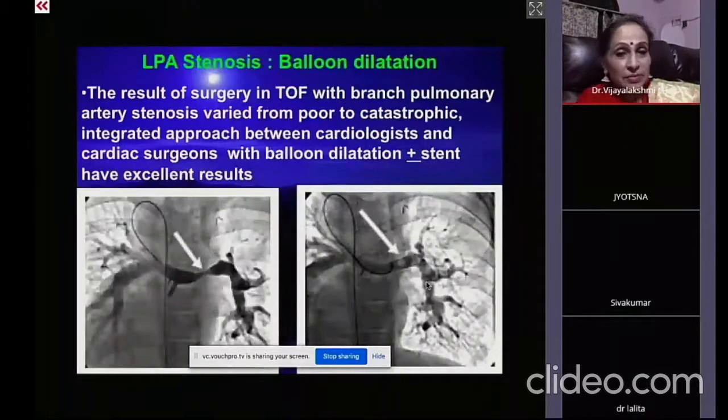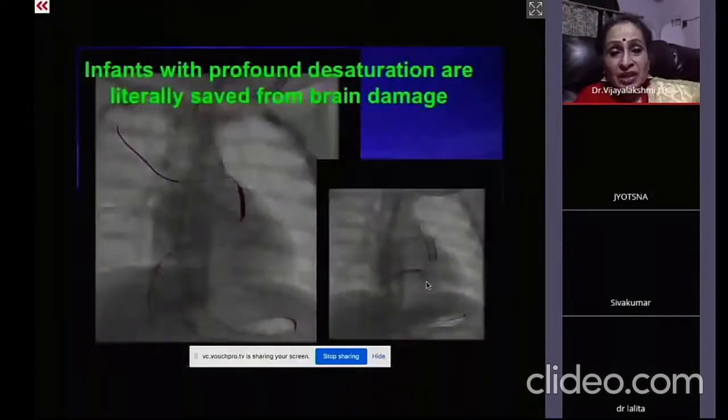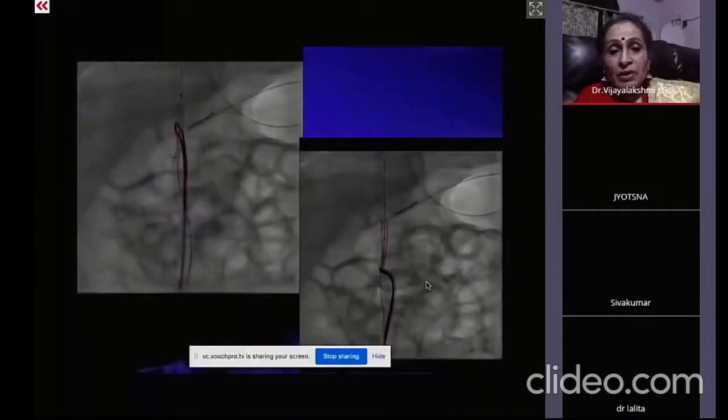Any question? Yeah, actually, when do you decide to go for balloon or to go for stenting? See, balloon dilatation is for a subset of patients, hardly 25% of them. On the echo, you see the valvar stenosis also. You get the double thing when you take the Doppler signals, one for the infundibular and another for the valvar. So when you have associated valvar stenosis, you go for the balloon. But if there is a thread, like I showed you in the previous case, there is no other way but to do the stenting.